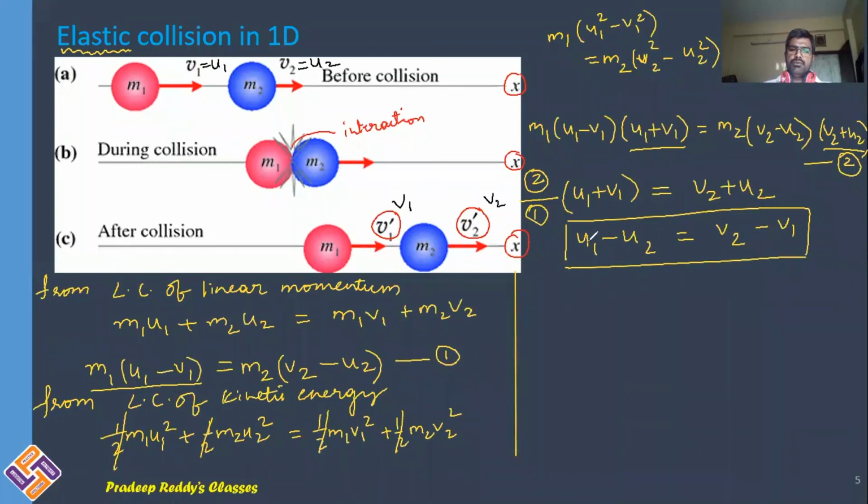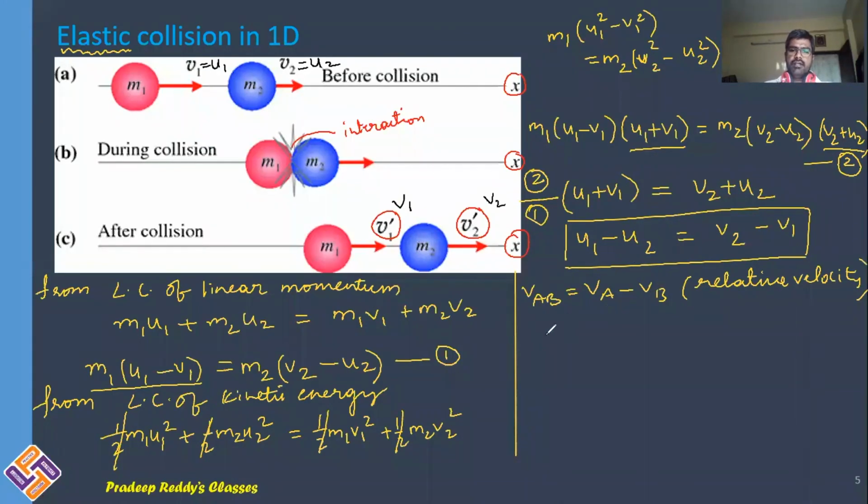What is u1 minus u2? u1 is the initial velocity of the first body before collision, and u2 is the initial velocity of the second body. We already know that the velocity of A with respect to B is equal to the velocity of A minus the velocity of B. This is relative velocity. So u1 minus u2 is the relative velocity of approach.